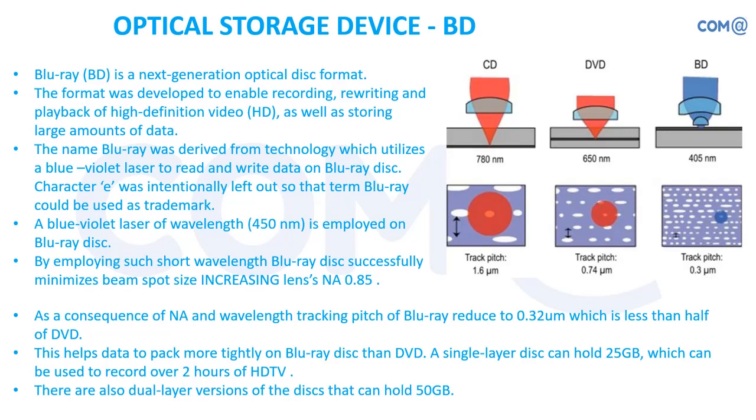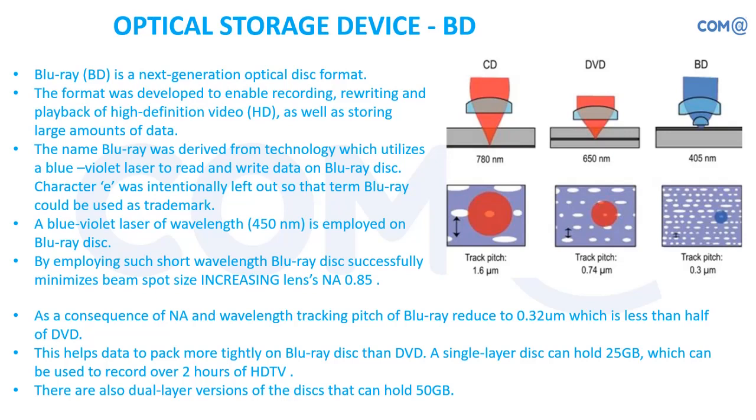Here the reason we are able to store more data is that it is more condensed. Normally, compared to CD, DVD is condensed, but your Blu-ray disc is more condensed than DVD. It has a distance of 405 nanometers between each pit and land, and the track pitch is also reduced. The track is very compact, right?